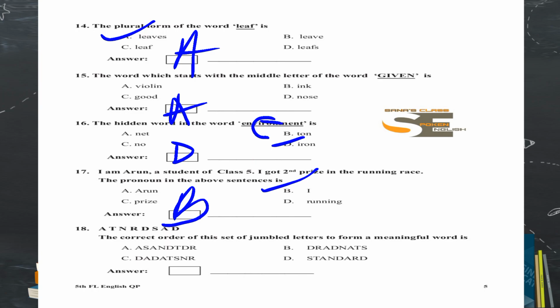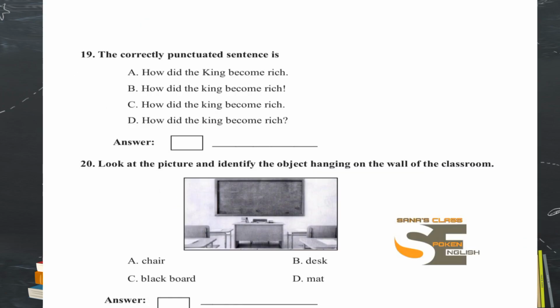Okay, we'll go for question number 18. There the word is jumbled up. One word is given, it is jumbled up. It is not in an order. What you have to do is correct the order of the jumbled letters to form a meaningful word. Check here. Ascendator, it is not a word. Drantons, no. Dadaton, no. Standard, you can form this word from that, right? D is the right option. We'll go for the next page now.